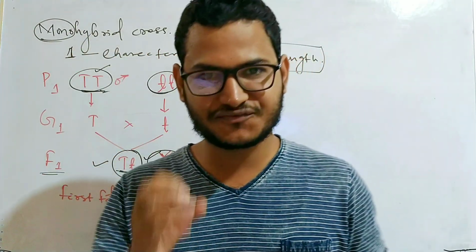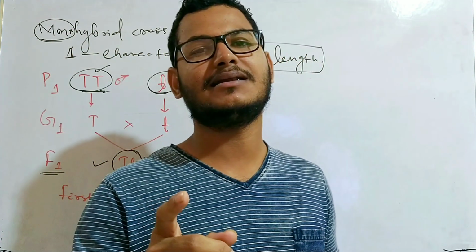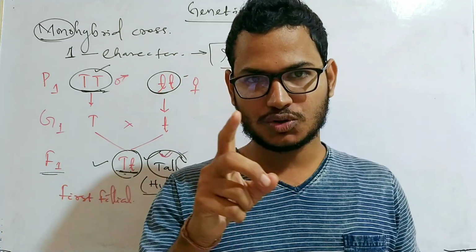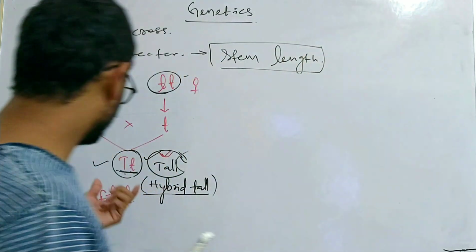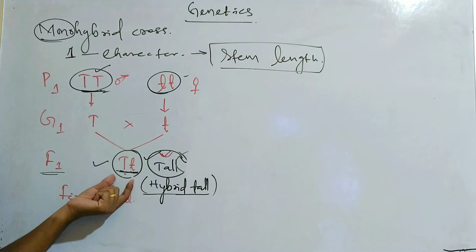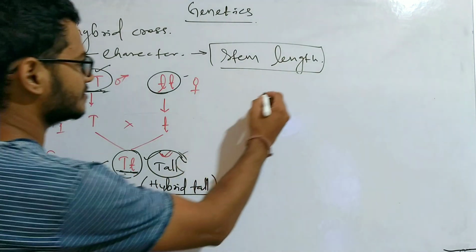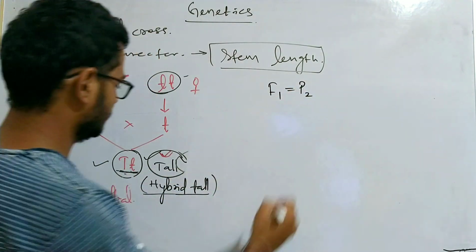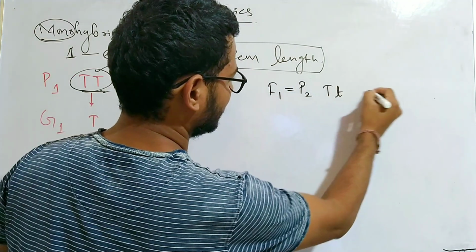After getting the first filial, Gregor Johann Mendel did self-pollination with this plant. So here the F1 hybrid tall is self-pollinated, means the F1 is treated as parent 2 and it is self-pollinated.